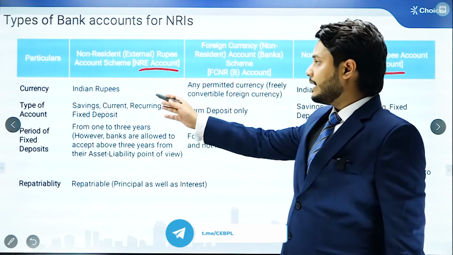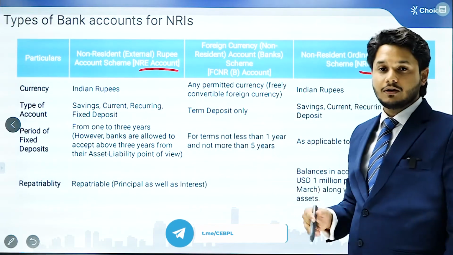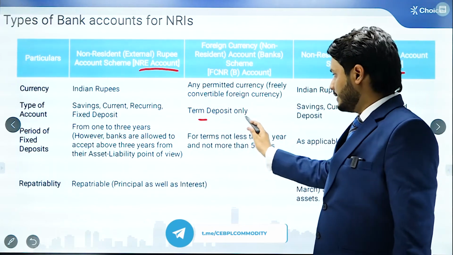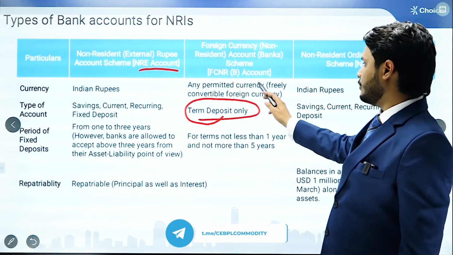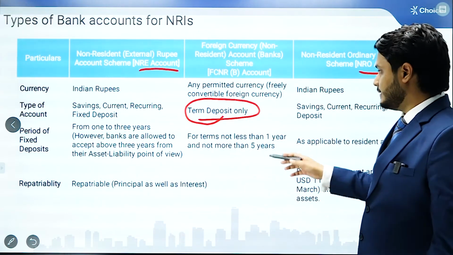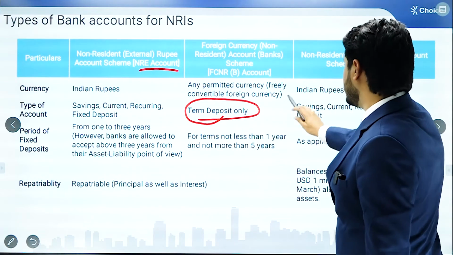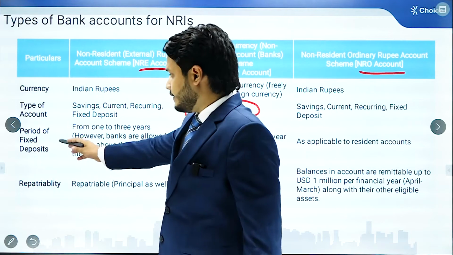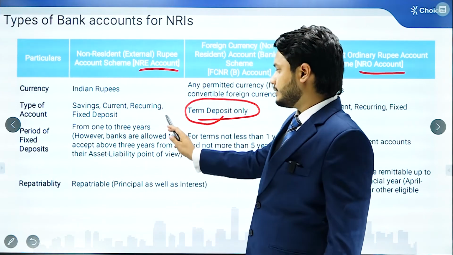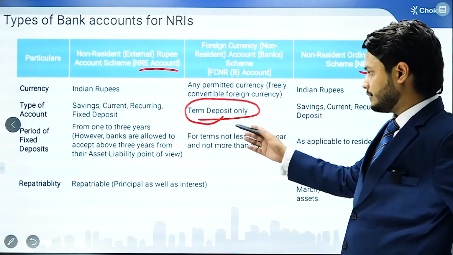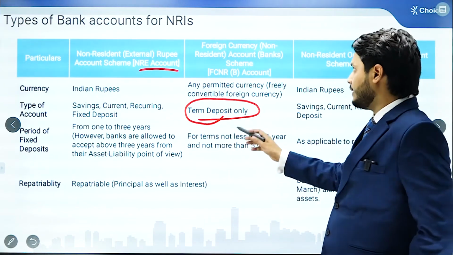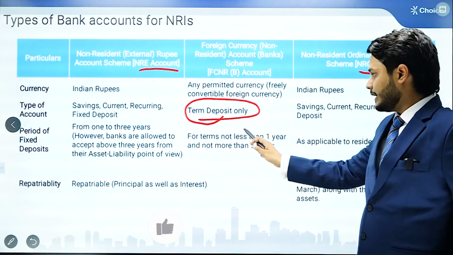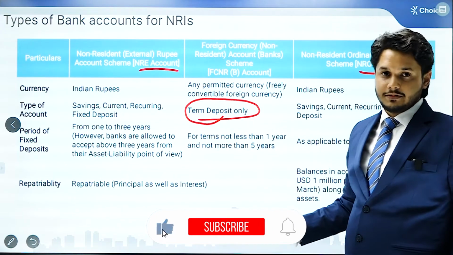Type of account: the NRE account can be a savings account, current account, recurring account, fixed deposit account, anything. An FCNR account can only be a term deposit, because this is allowed to be opened in freely permittable foreign currency. And an NRO account can again be savings, current, recurring, fixed deposit, anything. Period of fixed deposit: it can be from 1 to 3 years, and banks are allowed to accept above 3 years from their asset liability point of view. An FCNR account can be opened for terms of 1 to 5 years.